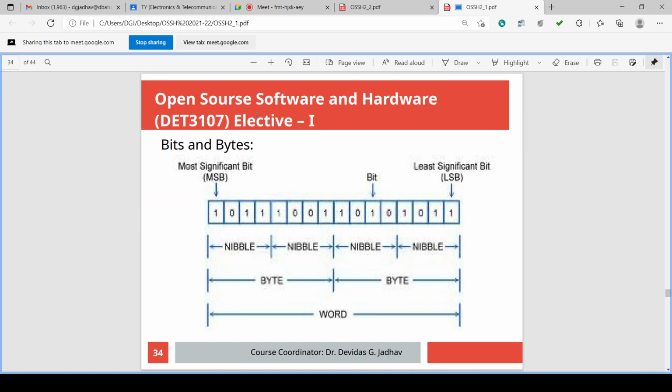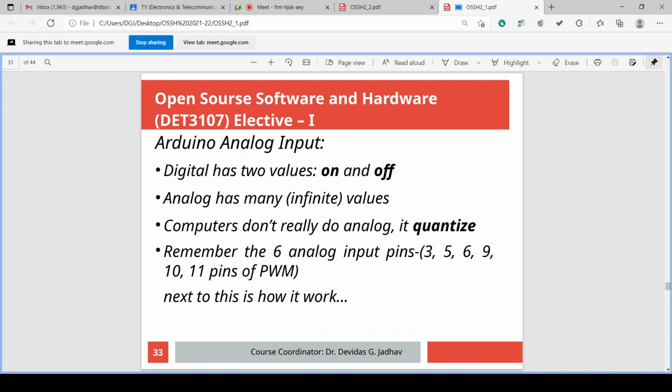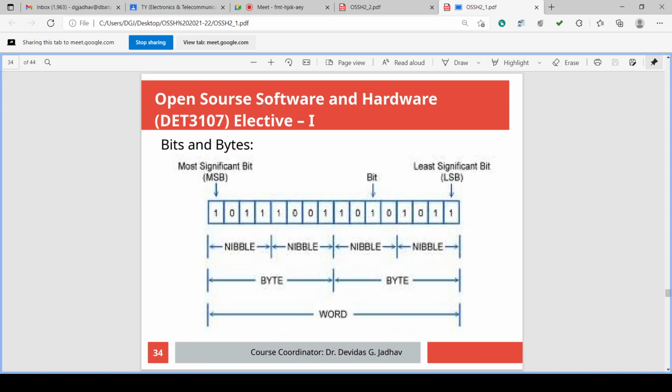So we have seen yesterday the details of bits and bytes and nibble and word, isn't it? One bit is a single number in the digital system, and one bit has a value of either 0 or 1, isn't it? Yesterday we have seen this. Yesterday we were left with this.